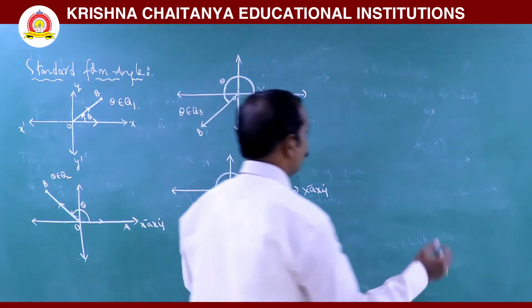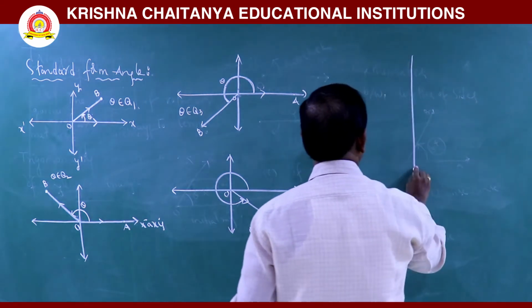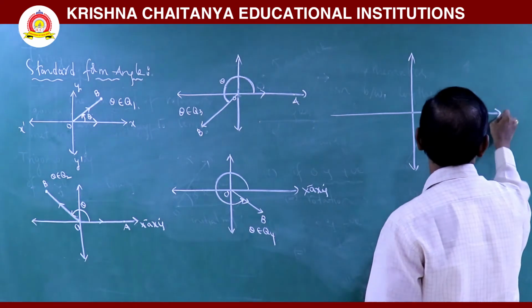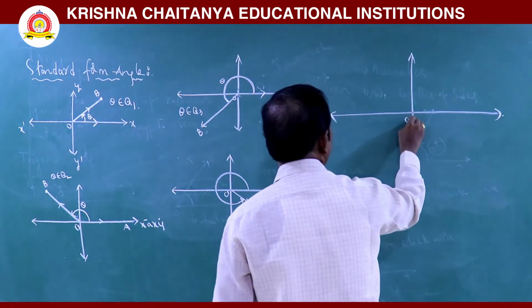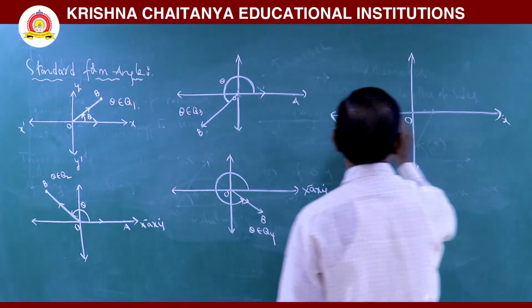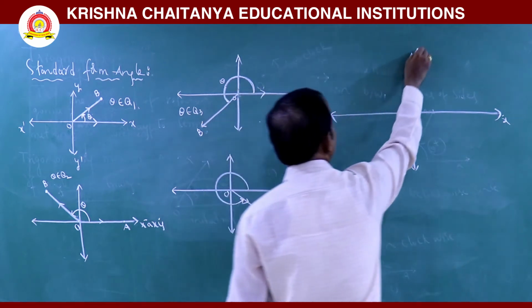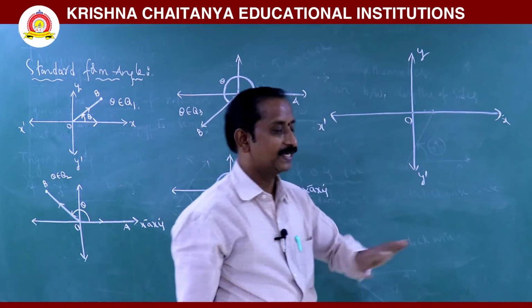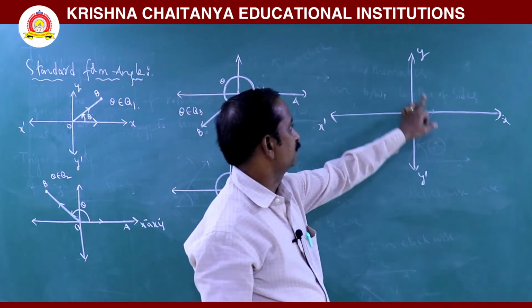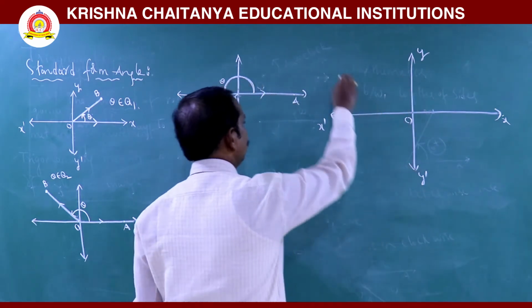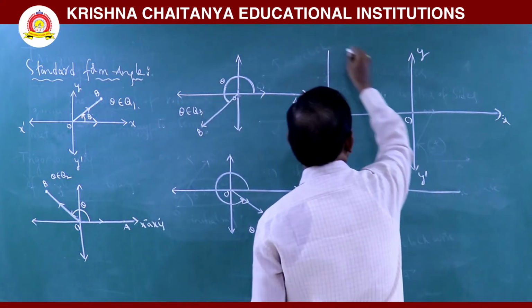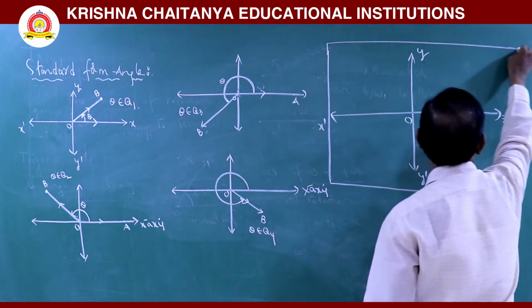And now we know that in a two-dimensional plane, consider the x-axis and y-axis. This is O, this is x, this is x dash, this is y, this is y dash. Already we know that the x-axis and y-axis divide this plane into four equal parts.